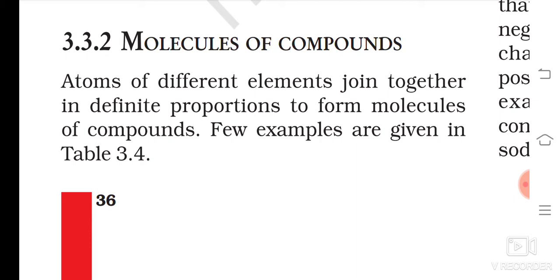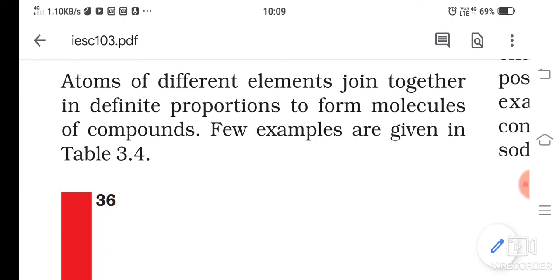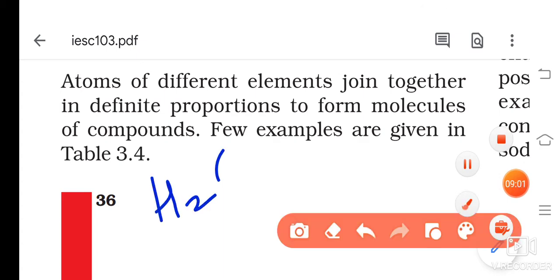Okay. Now let us read. Atoms of different elements join together in definite proportion. Please underline that word. Okay, in definite proportion to form molecules. Definite proportion. For example, I am always going for water. So what is the formula for water? It is H2O.